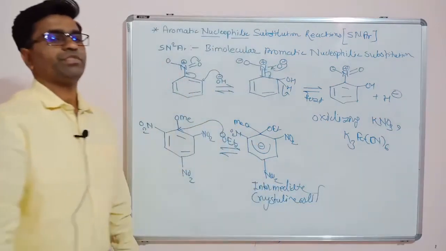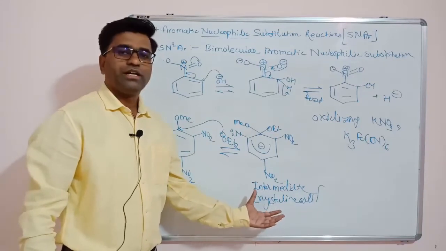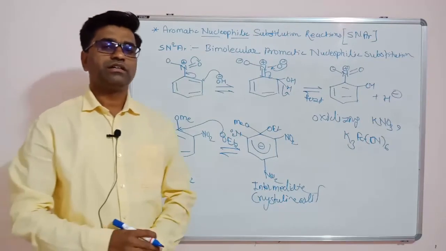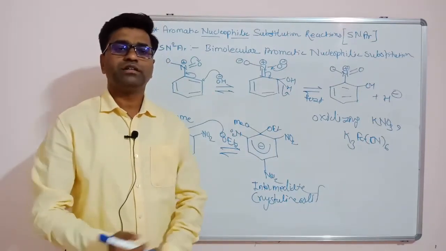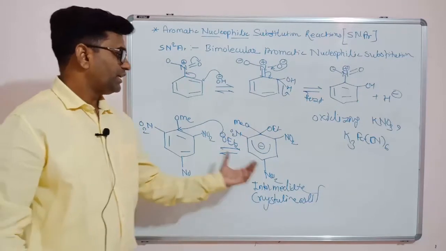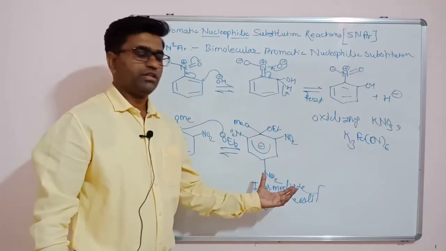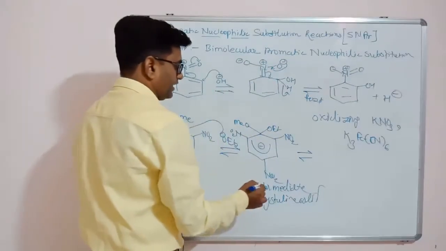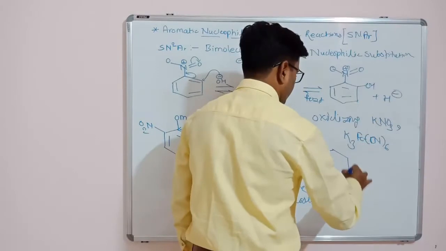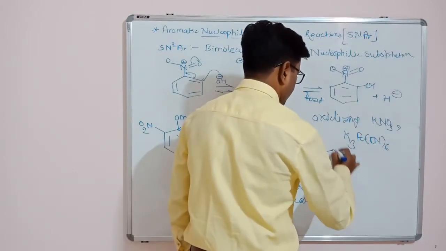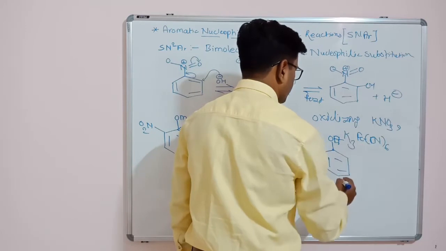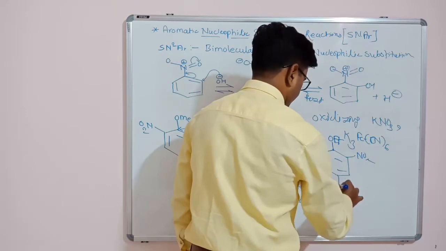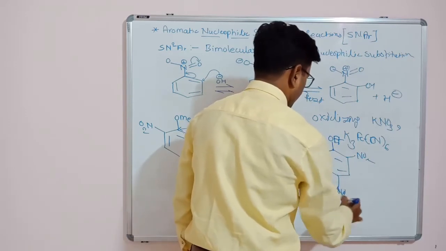So it can be isolated in a solid form and we can take spectroscopic data like NMR, carbon NMR, mass spectroscopy, IR. So that proves the existence of this compound. Again what will happen? This intermediate will break this negative charge and we will get ipso substitution of methoxy by the ethoxide group.